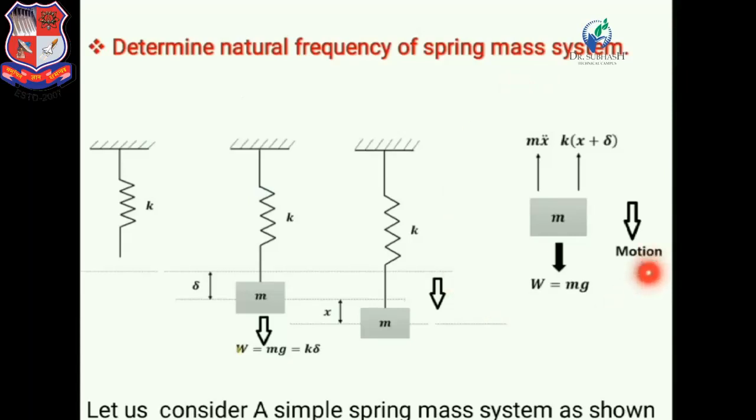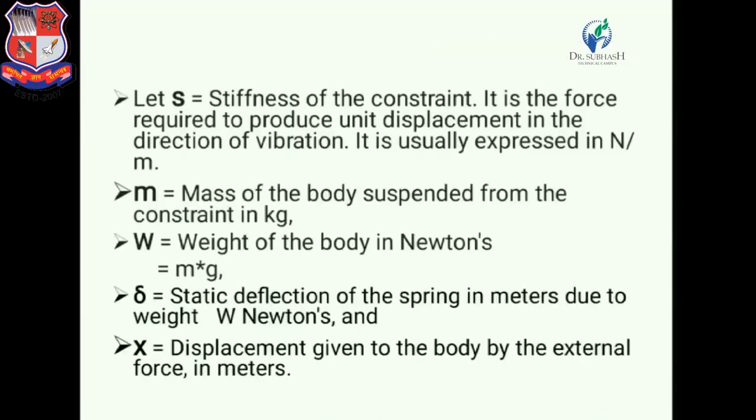Now let us consider a free body diagram. This is the free body diagram of the spring mass system. We know that the weight of the system, mg, is acting in the downward direction. Another force is the acceleration force, mass into acceleration, that is the inertia force, acting in the upward direction. And the spring force is also acting in the upward direction, K into (x plus delta), as shown in figure.